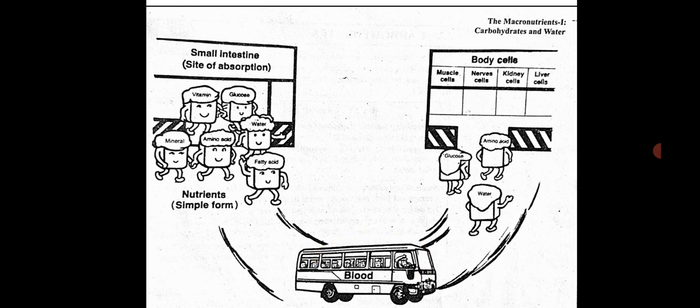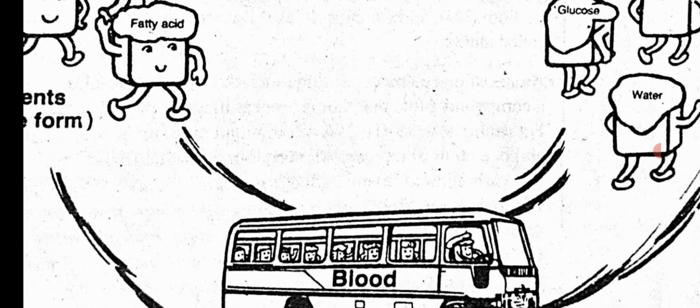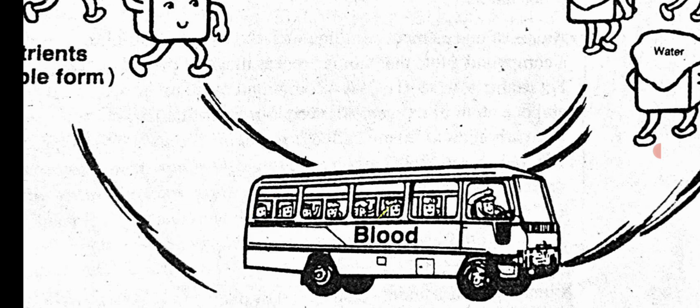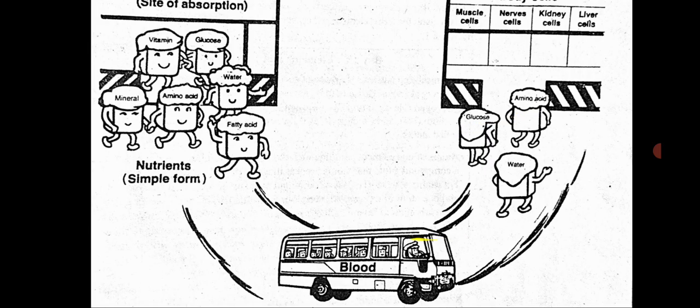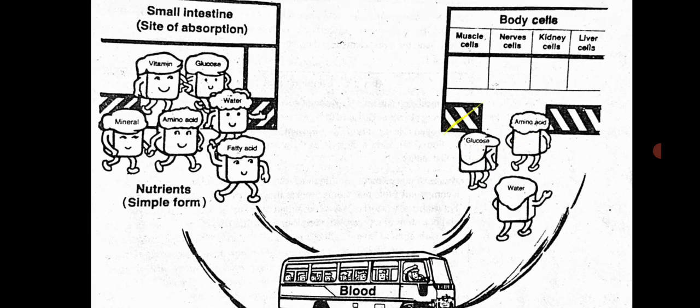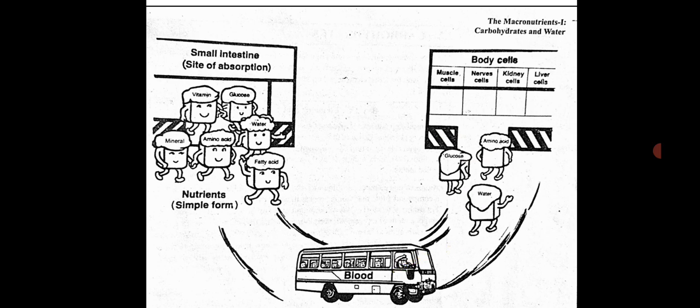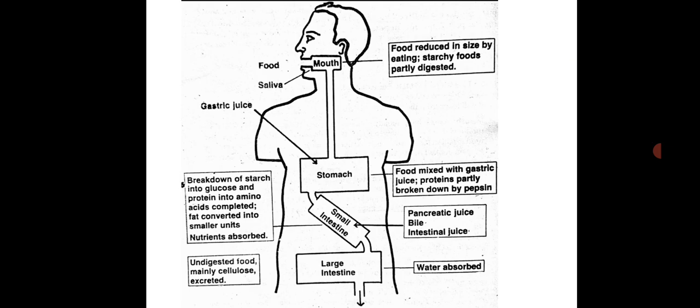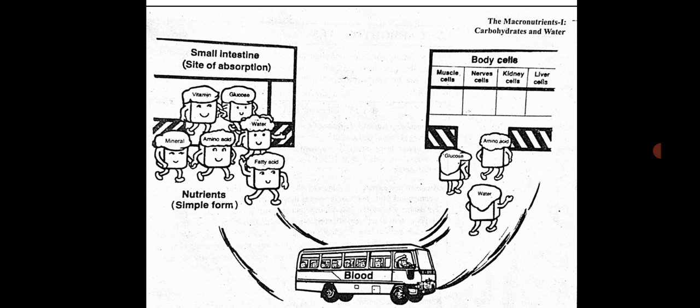Blood. And they are all sitting here, as you see, in this bus, meaning in the blood. Blood acts like a vehicle, and this blood then reaches all these nutrients to what? To the cells, like muscle cells, nerve cells, kidney cells, all the body cells. Then how do the body cells utilize these nutrients?